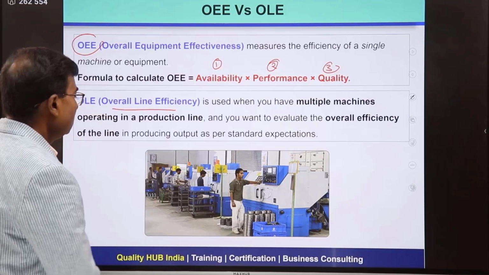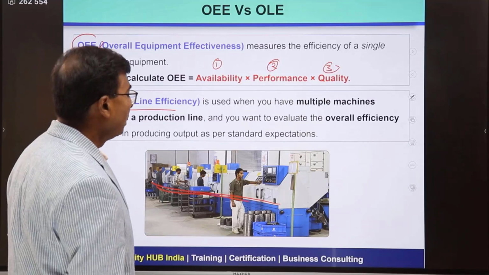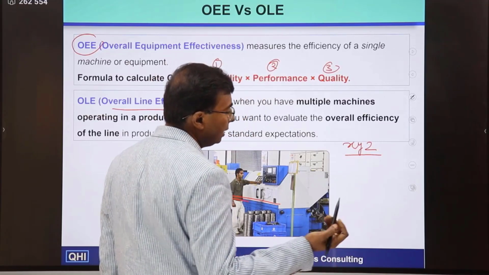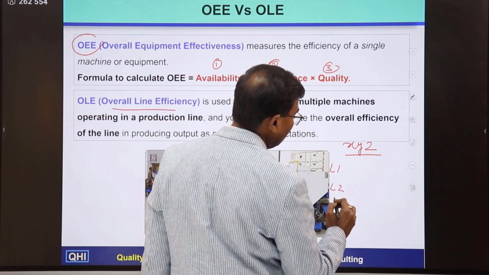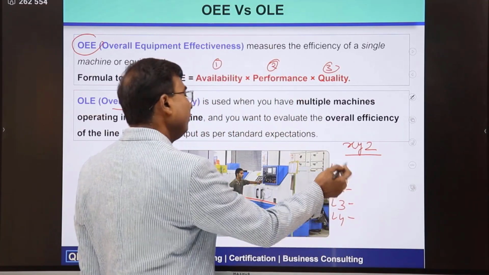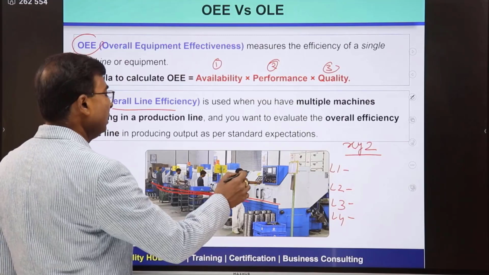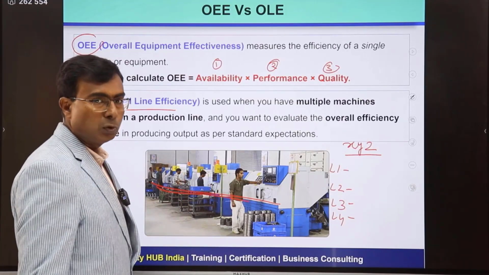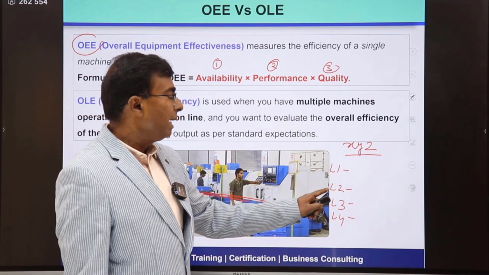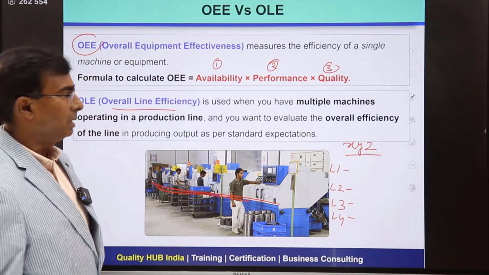Now there are different lines in a company. For an example, let's say there is a company called XYZ. Now in XYZ company there are different lines, line 1, line 2, line 3 and line 4, and there would be different line in charges also, and in every line there would be multiple machines. For example, this is an example of one line and this line is having 1, 2, 3, 4, 5 machines. In the same way, different lines would be having different machines, and for each of the lines we need to calculate overall line efficiency, right? So how to calculate and what exactly is this?